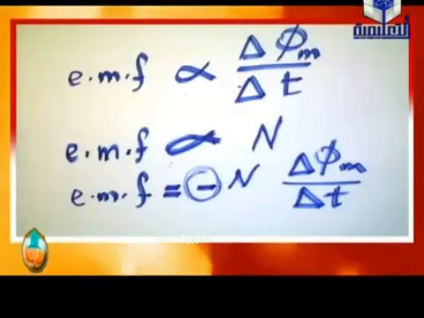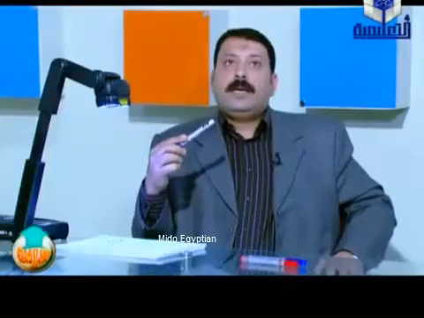What about Lenz's rule? It is defined as: the induced current must oppose the change causing it.